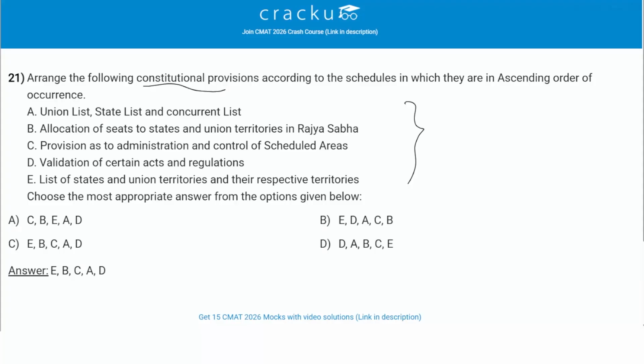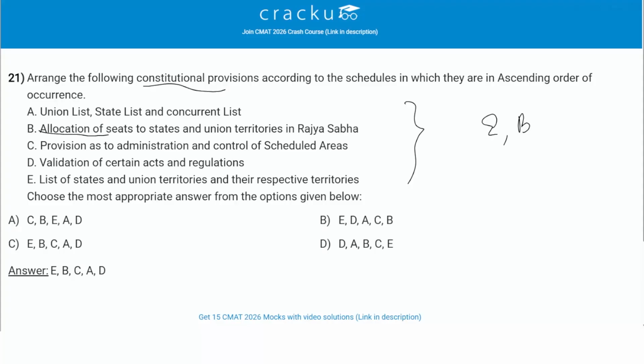Okay. So the first thing which is important is the list of states and union territories and their respective territories. We need to first get the list. How many states are there? How many union territories are there? E is the first statement. Then will come B, allocation of seats to states and union territories in Rajya Sabha, right?